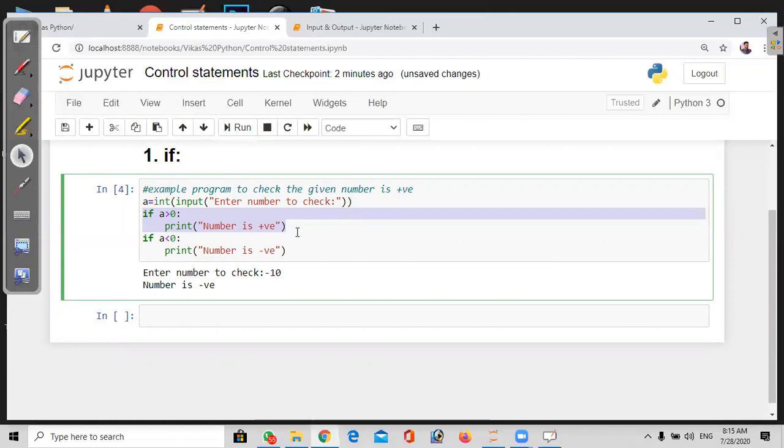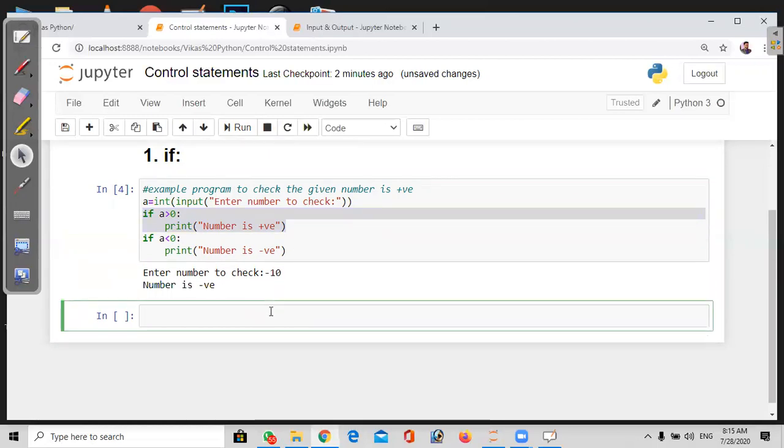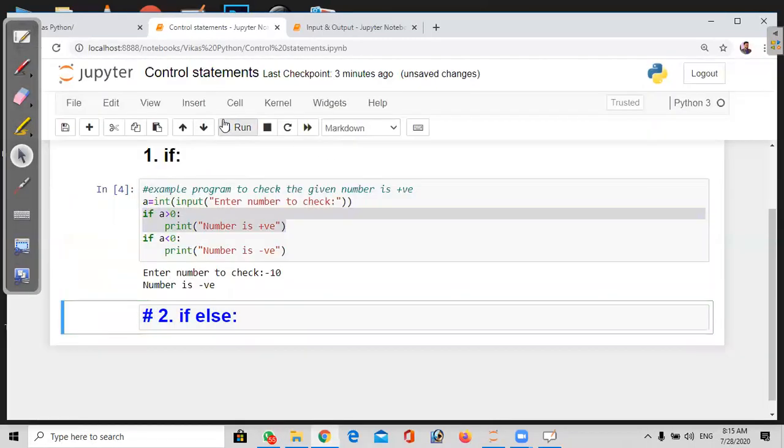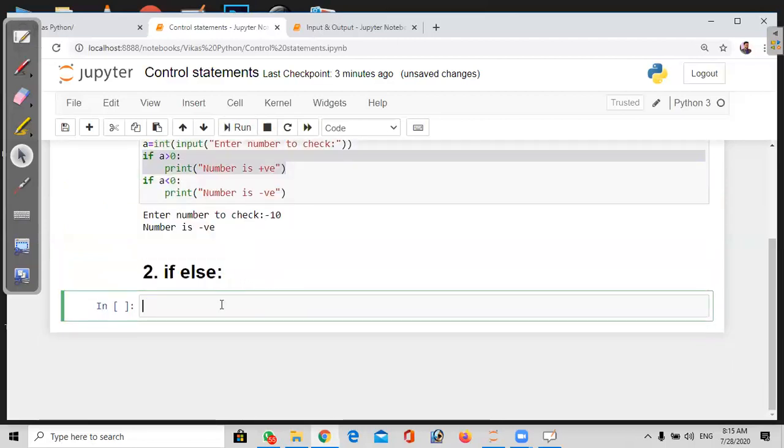To overcome this drawback, we have this flexibility in the if else part. That is, the second one is if else. By using this if else, we can check both positive and negative. So with the help of a single condition, we can check whether it is positive or negative.